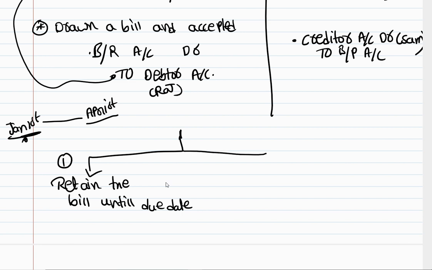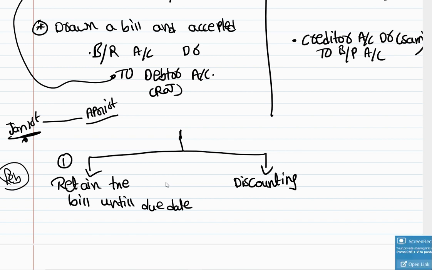Another option, she can discount the bill with the bank. Discount the bill with the bank. That is called discounting. So let's say somewhere in February, Sam wants money.